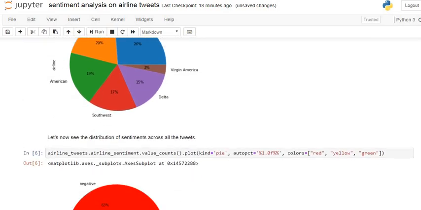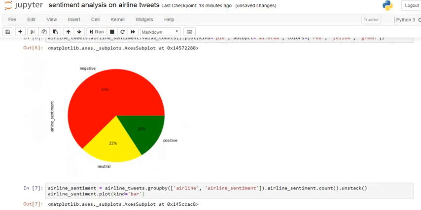For the next procedure of this text analysis, you have to see the next part of this tutorial, sentiment analysis on airline tweets part 2.